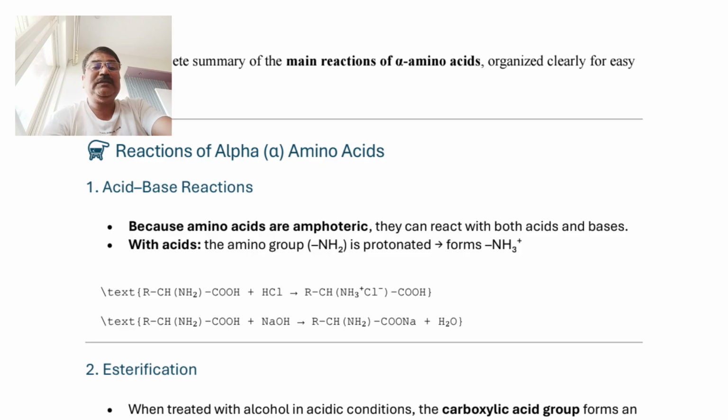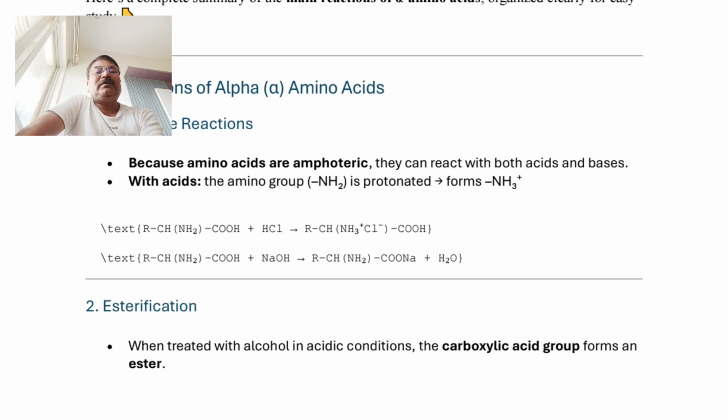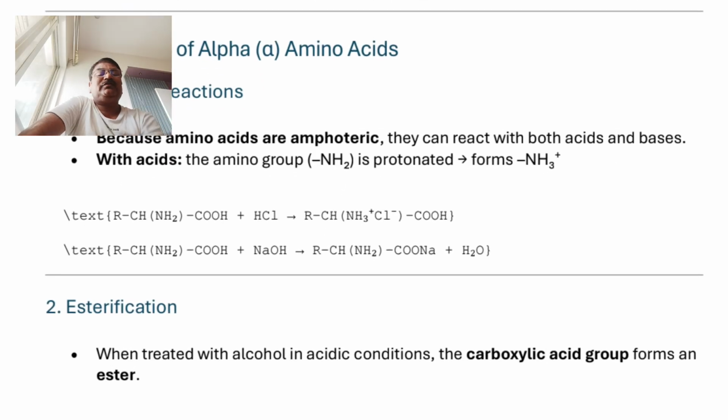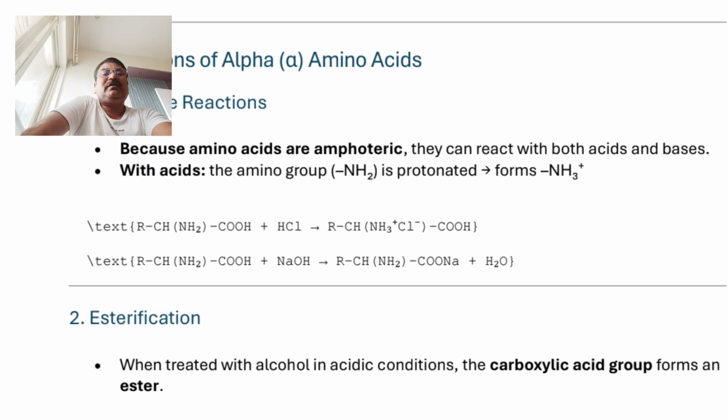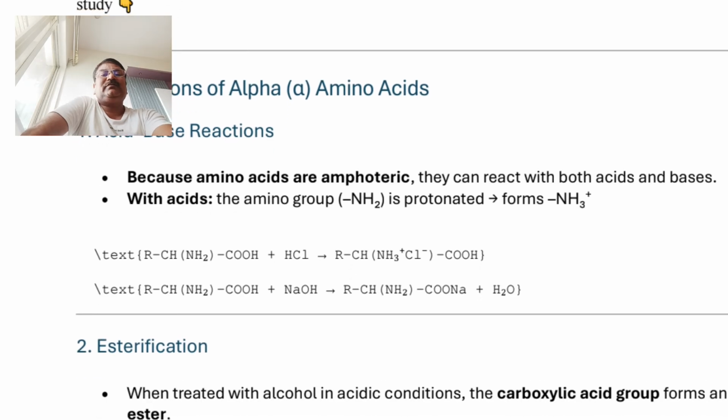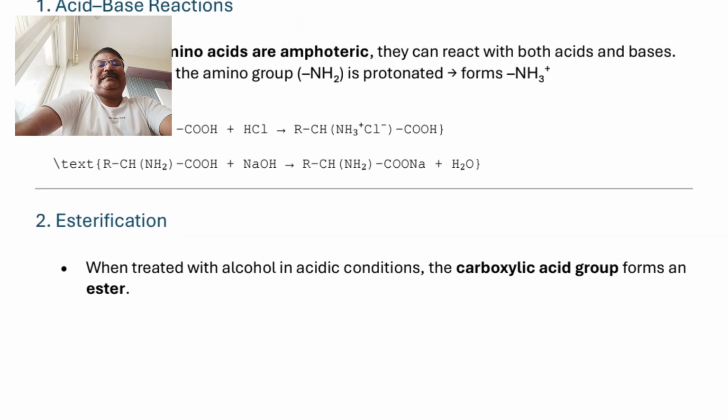When it reacts with a base, no doubt it gives formation of the sodium salt of alpha amino acid. In the first reaction there is no elimination of water, but the second reaction gives elimination of a water molecule. So formation of salt and water takes place. So simply, in acid-base reactions, both the NH2 group and COOH group react as a regular base and acid. Second important reaction is the esterification reaction.